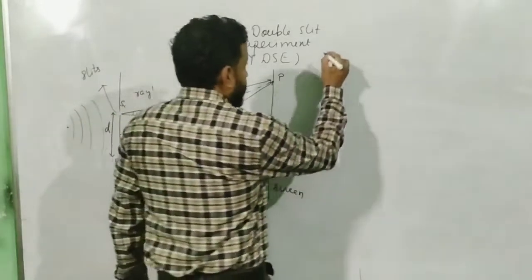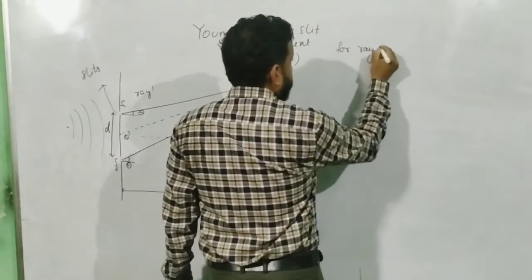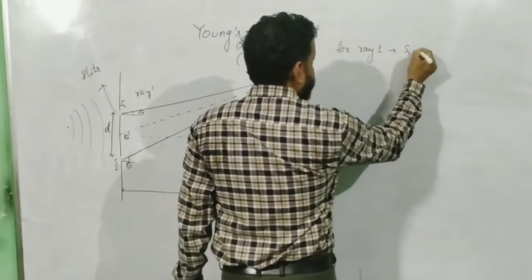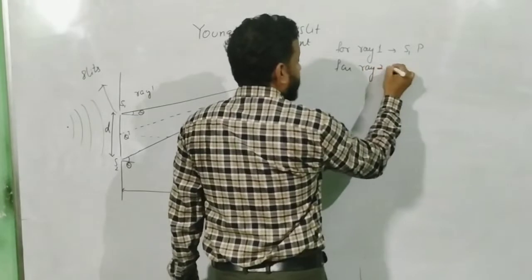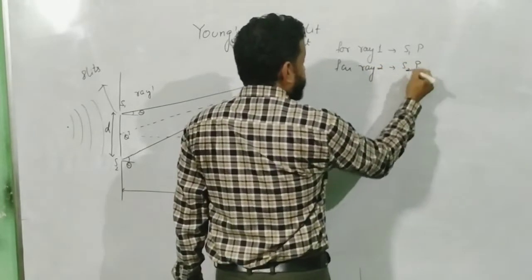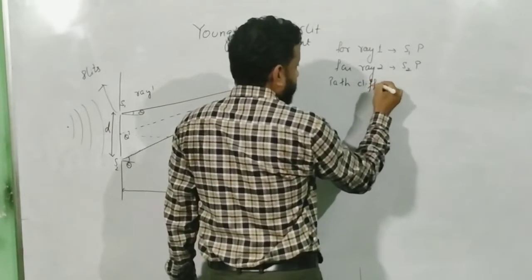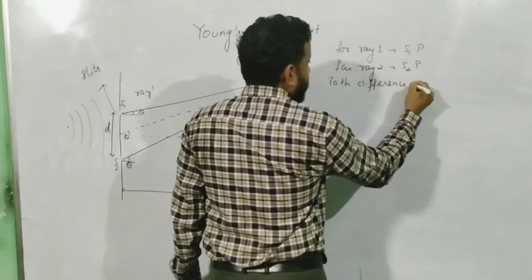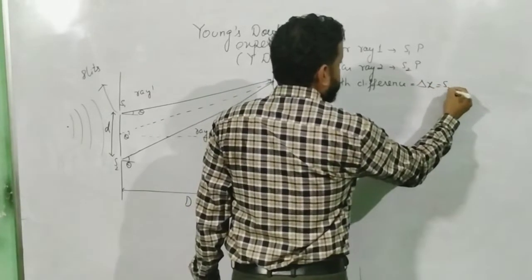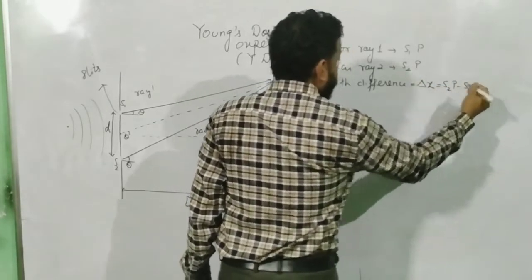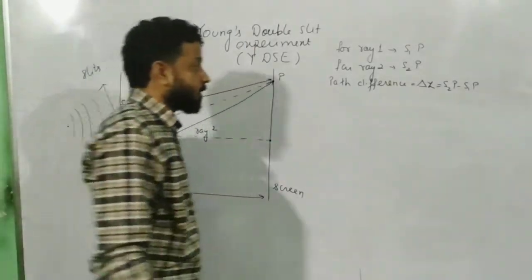So, for ray 1, what is the path? Path is S1P. For ray 2, what is the path? Path is S2P. So, what is the path difference? Path difference, let me call that delta x, and that is equal to S2P minus S1P. And as you can see here, S2P is longer than S1P.